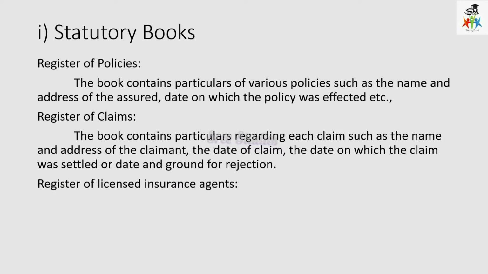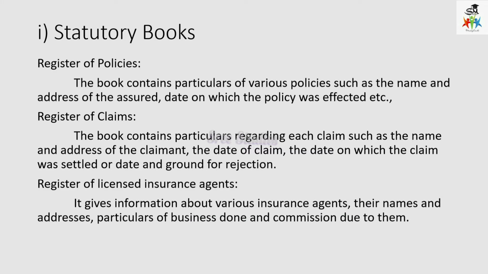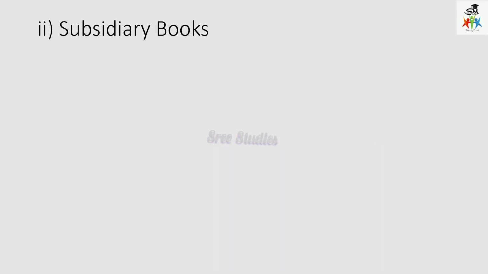And then the register of licensed insurance agents. This register gives information regarding the agents, their name and address, how much business they have done, and how much commission is due to them. So these are the statutory books according to the requirement. Then what are the subsidiary books which are to be maintained? There is a variety.